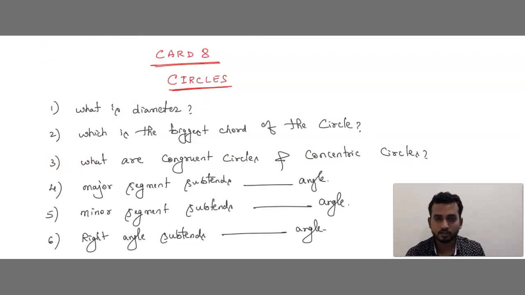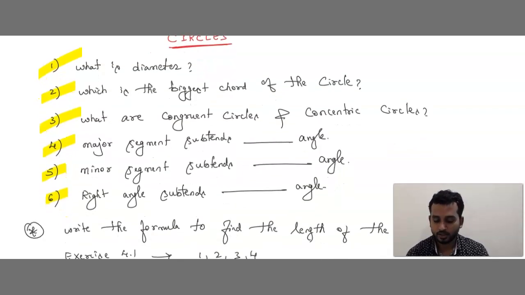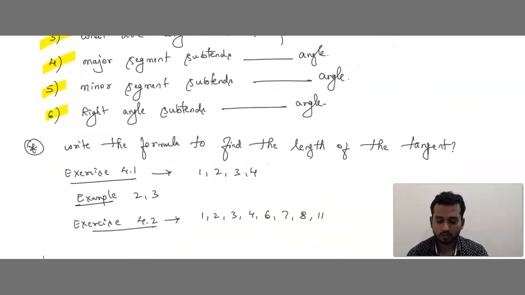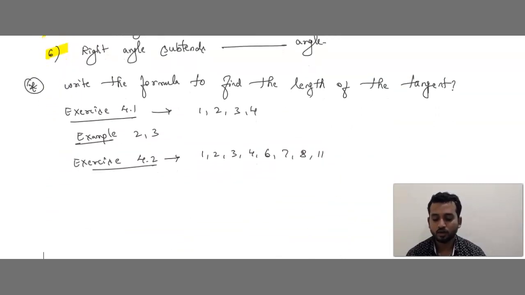Card number 8, the chapter name is circles. You can get questions like what is the diameter, which is the biggest chord of the circle, what are congruent circles or what are concentric circles, major segment subtends dash angle, minor segment subtends dash angle, right angle subtends dash angle. And after that you can get a question like write a formula to find the length of the tangent. You can solve the problems in exercise 4.1, question number 1, 2, 3, 4, example 2 and 3. In exercise 4.2, 1, 2, 3, 4, 6, 7, 8, 11.